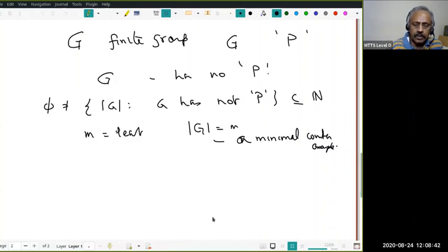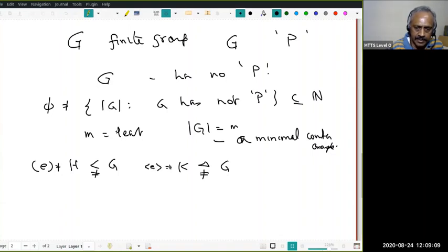Now what we will do is show that if H is a proper subgroup of G, and of course not equal to identity, then H may have the property P because its order is less than that of G. Or there may be a proper normal subgroup K of G, which is of course not equal to identity also. Then let's look at G mod K. I can form the quotient group, and the order of the quotient group will be strictly less than the order of G. Therefore, this will have property P. Using this information, I will conclude G has property P.